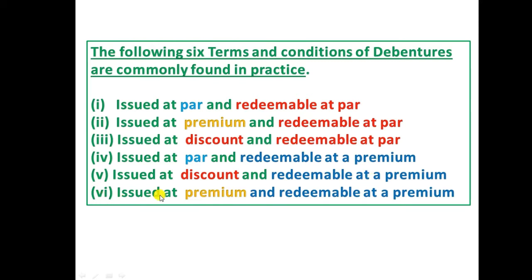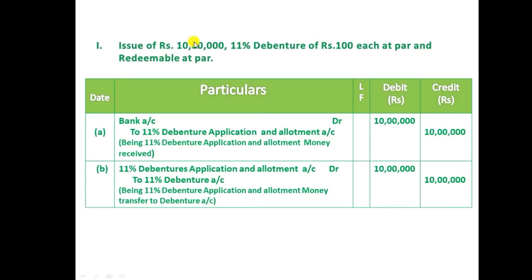Number 6, issued at premium and redeemable at a premium. In this case, a company will collect a loan from the public at more than its face value, but the company will repay even more than face value. So we will discuss each term with journal entries. Let's see the journals. Totally we have 6 terms and conditions.